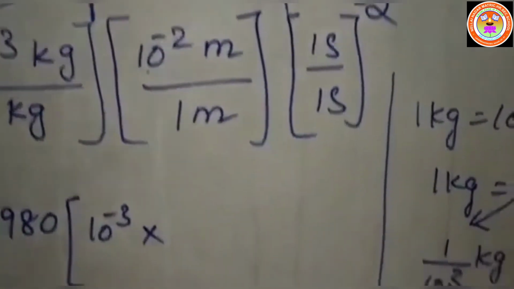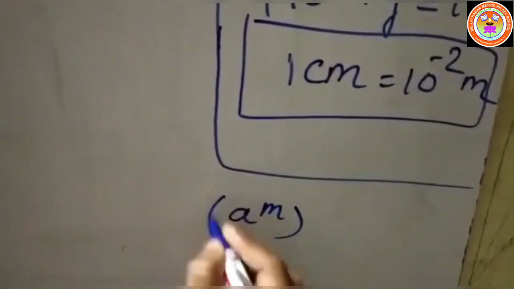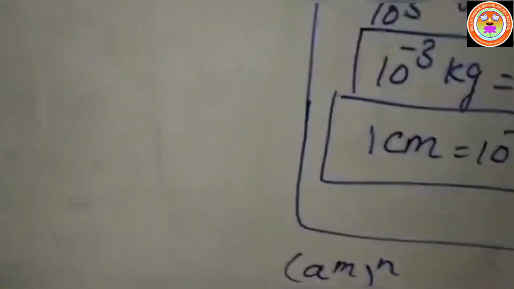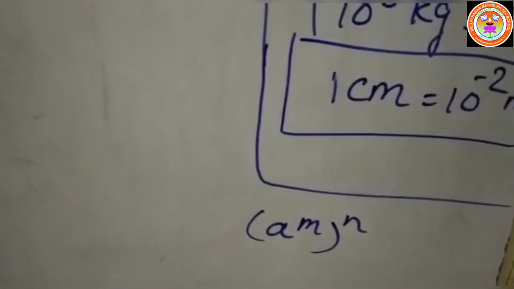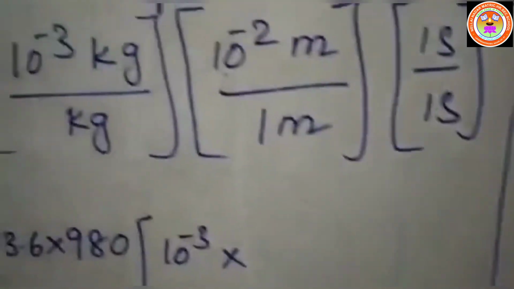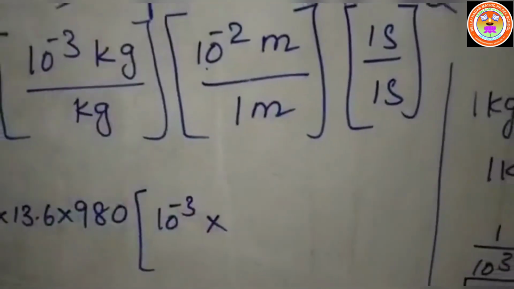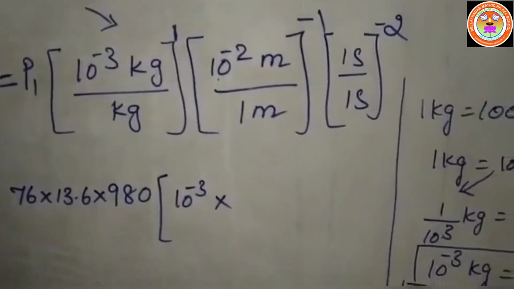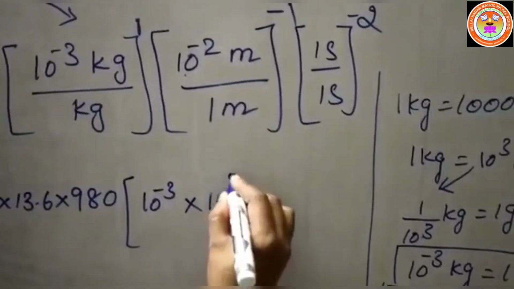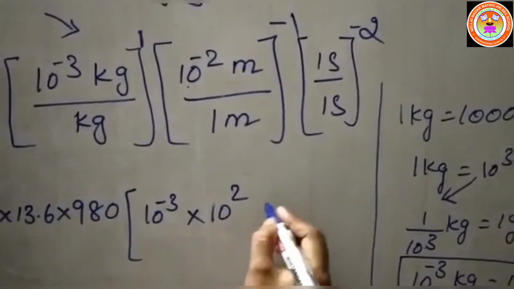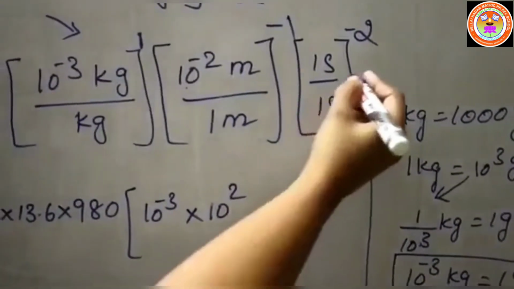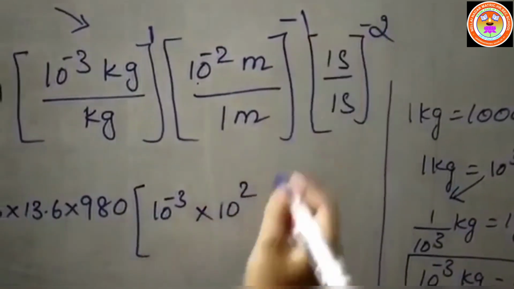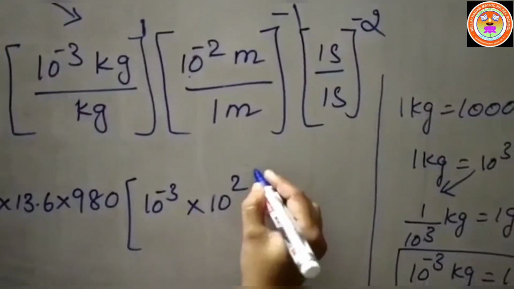So it is in the format of a power m whole power n, isn't it? So the powers will be multiplied. Minus into minus, what will come? That is taken as plus 2 only. So we can write 10 power 2. And here also the unit is taken as 1 whole power minus 2. It comes as second power minus 2 only.